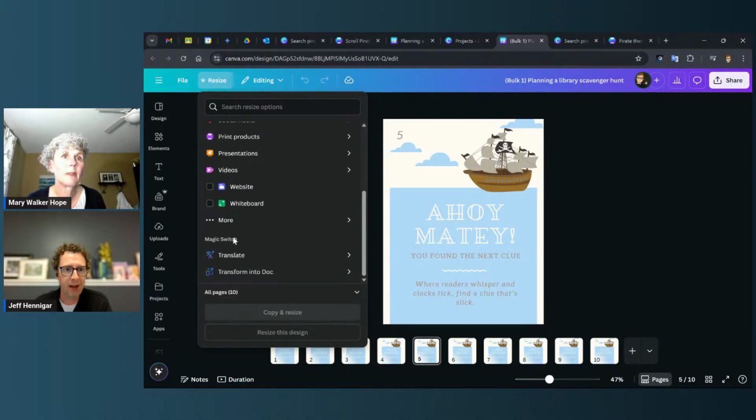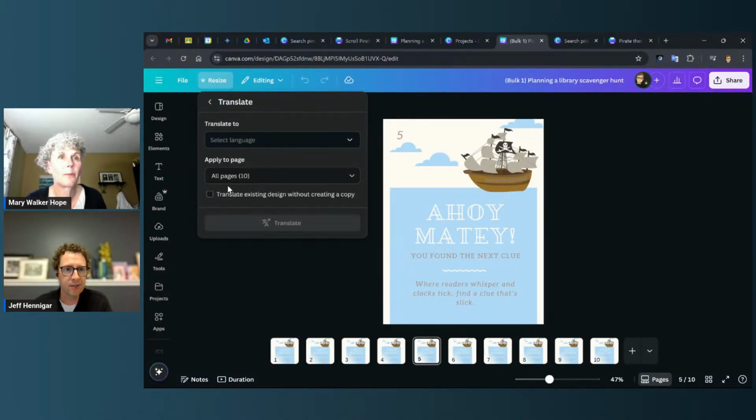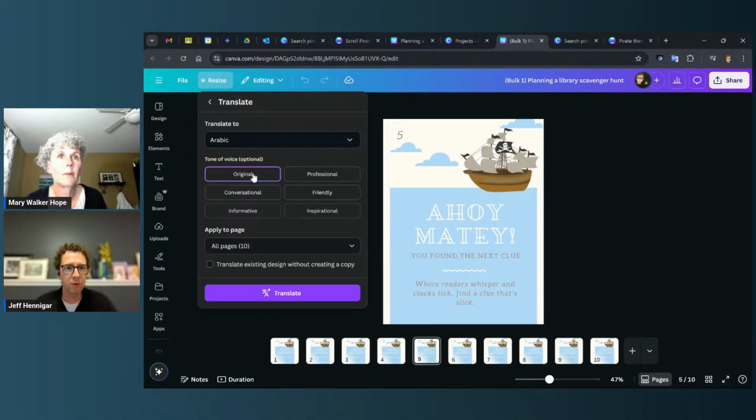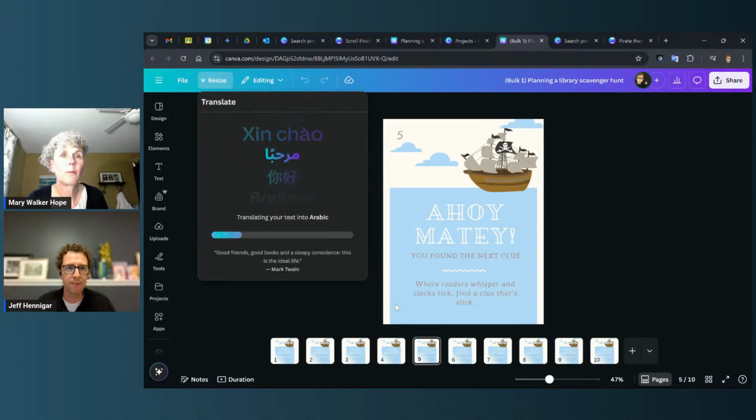And then there are these magic switch options. So I could transform it into a doc if that made sense for what I was doing, but translate is what I want to happen. So I can choose a language. I can just say I want it to be in Arabic, keep the original voice, and apply it to all 10 pages, which means it's going to take every single one of those scavenger hunt things I made, and it's going to make a new version. Right. So let's just do that.